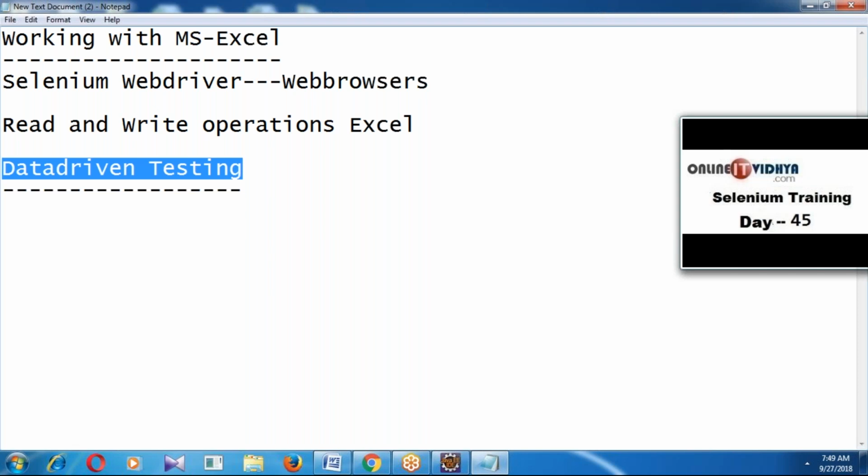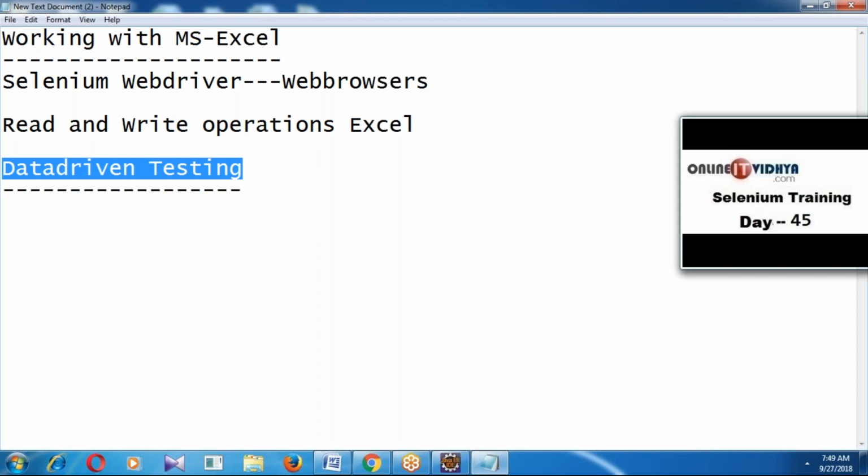So as a testing engineer, we have to check the application with multiple data using WebDriver and Excel. Are you clear on my point? That's why we have to perform read and write operations on Excel.